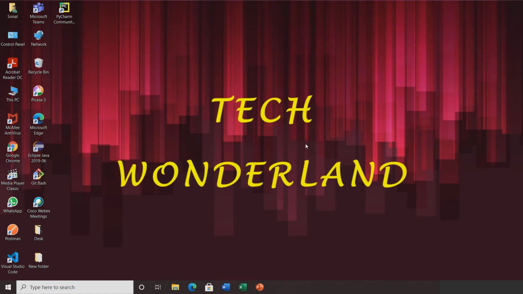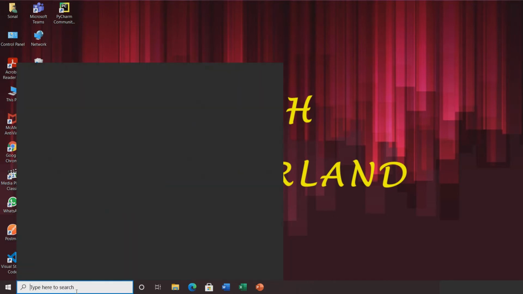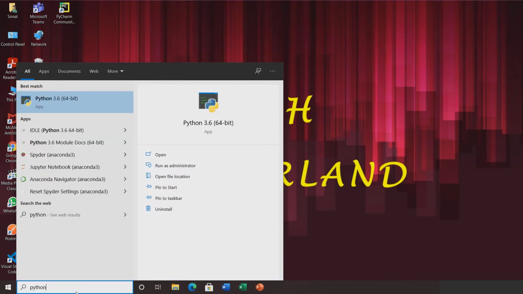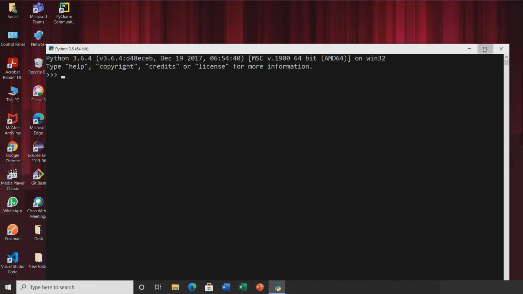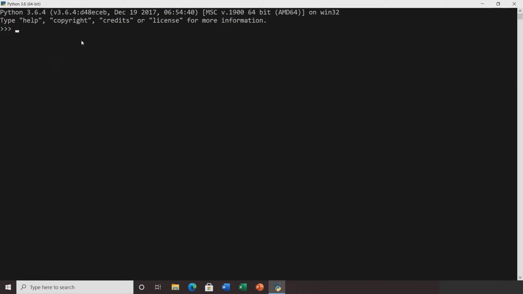Now let's open our Python command line. So in the search panel we will write Python. Double click on this. Here you can see the Python command line.